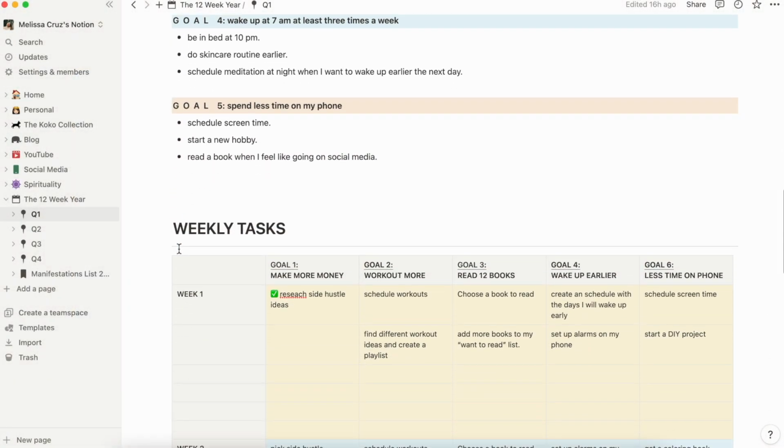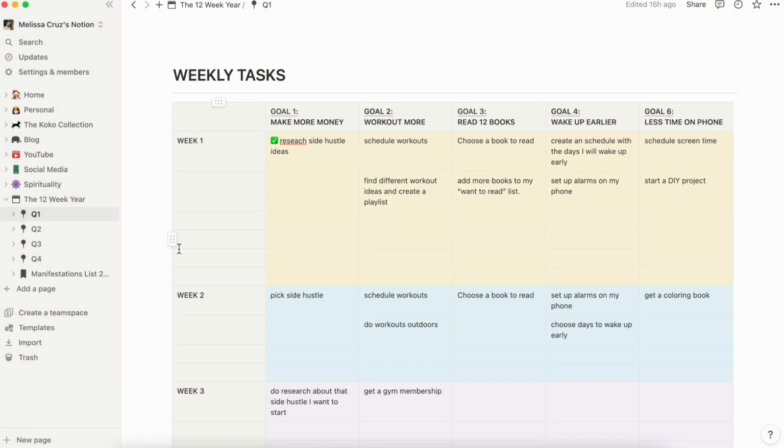Once you have that done, it's time to map out the next 3 months of your life with the weekly tasks table. Here is where you are going to add all the different tasks you write down in the strategy section. As you can see, I divided the table into weeks so you can decide when you're going to do them.